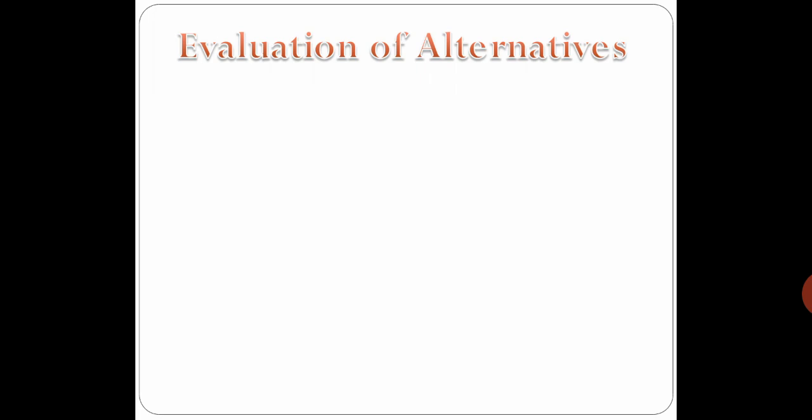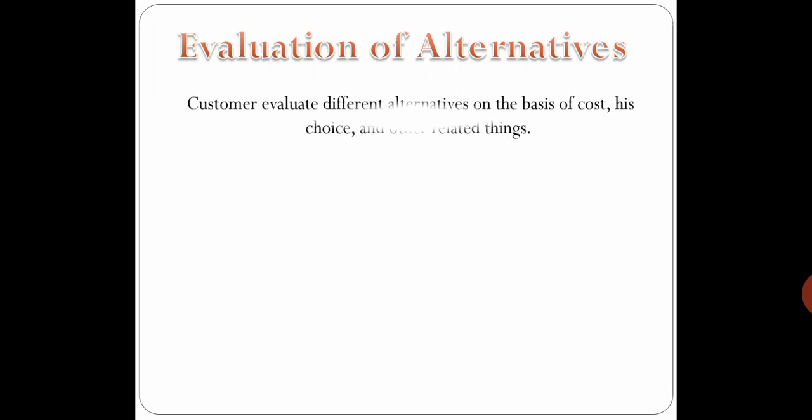The next one, evaluation of alternatives. Right now, there are several alternatives available from the search. It may be internal in his mind. I want this. I know poha, I know idli and all those things. But he will evaluate the things because he might not have the money or some other problem. That may be timing, that may be his past experience.